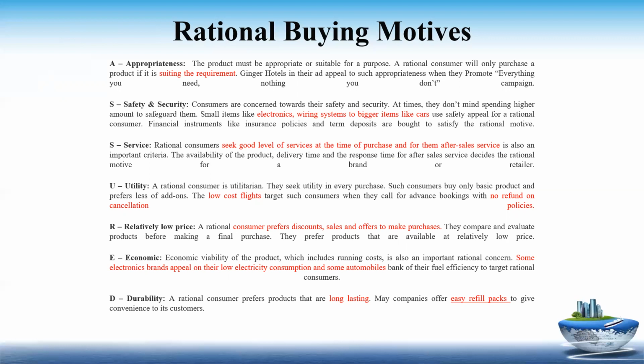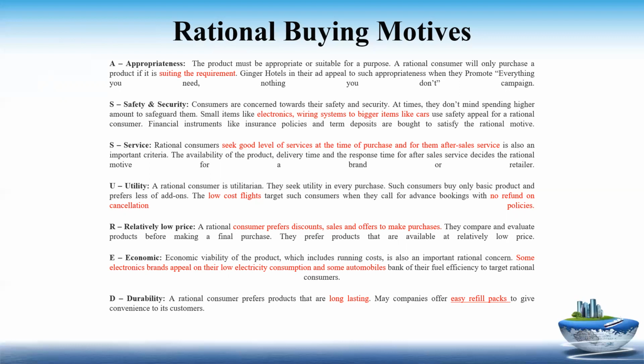Now, relatively low price. A rational consumer will look for discounts, offers, and sales. For example, on Amazon and Flipkart, there are Big Billion Days and many discounts, the Independence Day sale. So at that time, the costlier item will be available at a cheaper cost. So the rational consumer will look for these things.